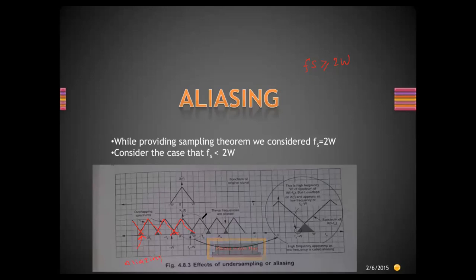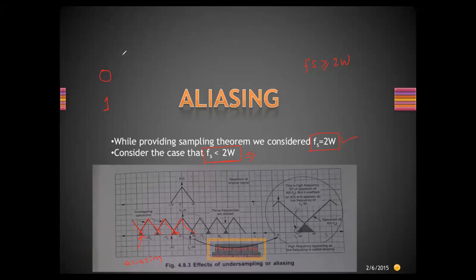It occurs when fs is less than or equal to twice of omega. Here, the condition for sampling fails. What is the requirement? Ideally, fs should be equal to twice of omega, but here the condition is failing, and because of that, the pulses which have been sampled get overlapped when they come to the receiver, and the receiver will not be able to understand whether the coming information is 0 or 1.